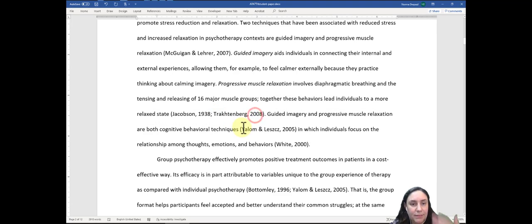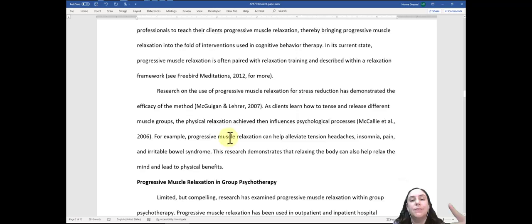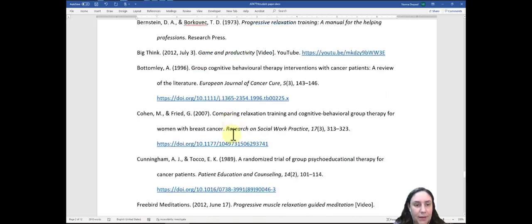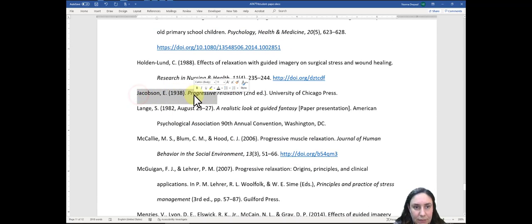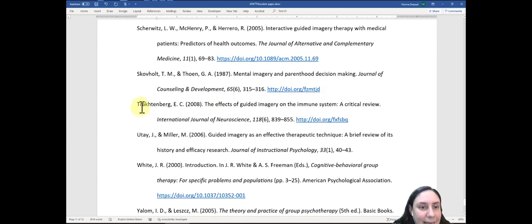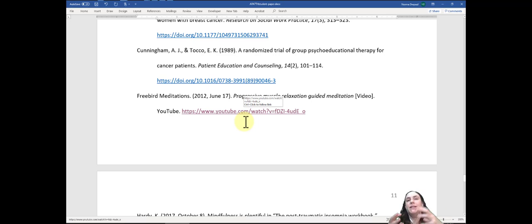So I could go in and try to find Jacobson and Trachtenberg. So let's look for those, because those should be two separate entries. Jacobson, go to the end. Here's Jacobson, and then the other one, Trachtenberg, is right here. So see, there's also a way that you could cite from two sources at the same time if both sources are saying the same thing.